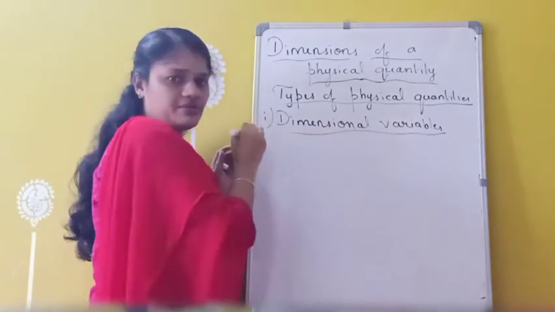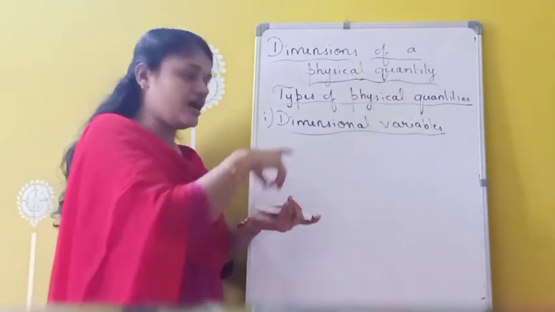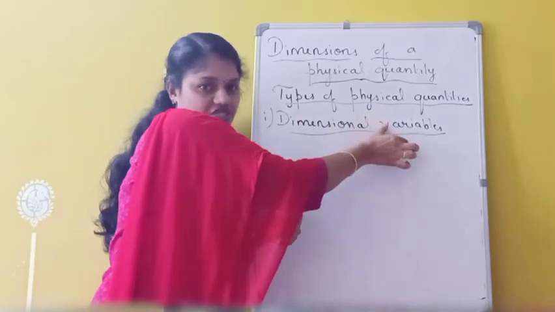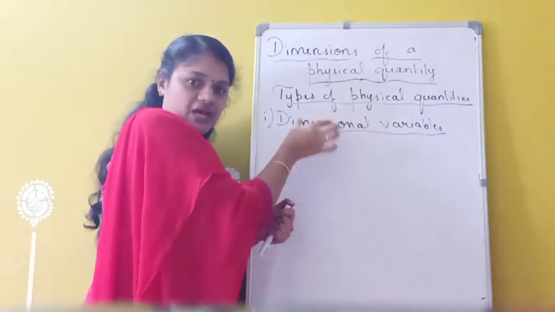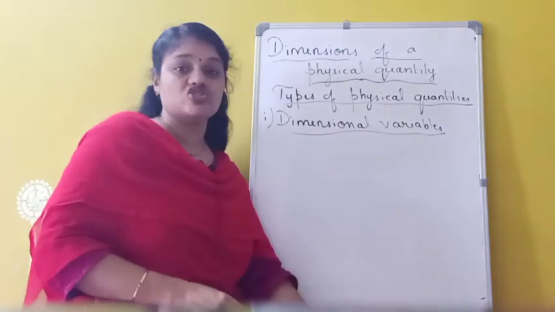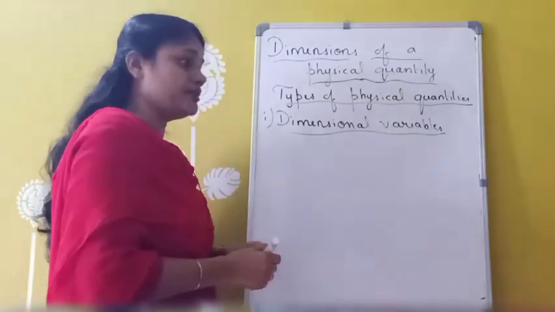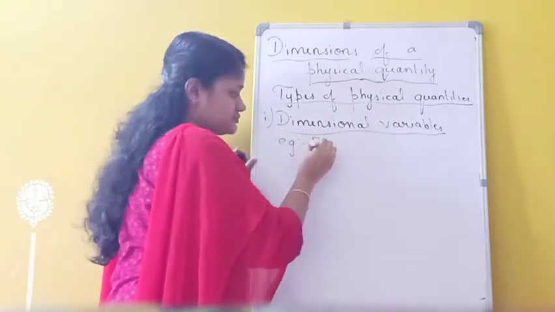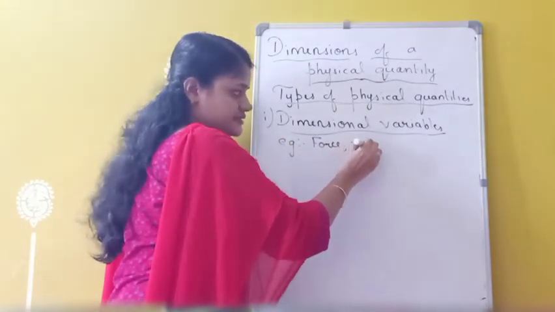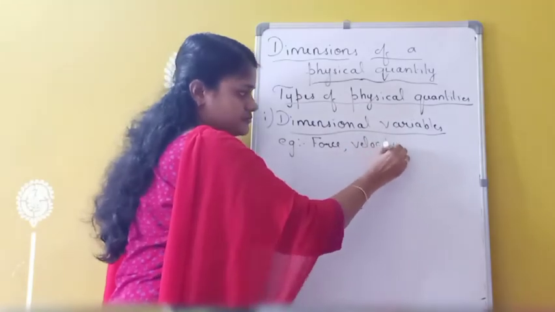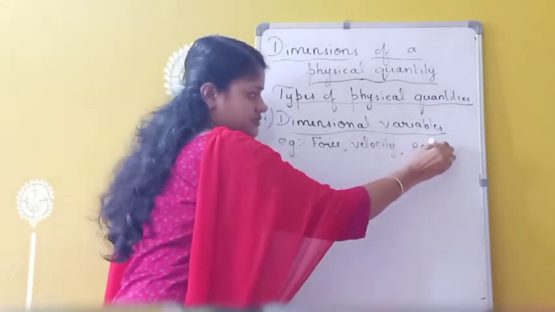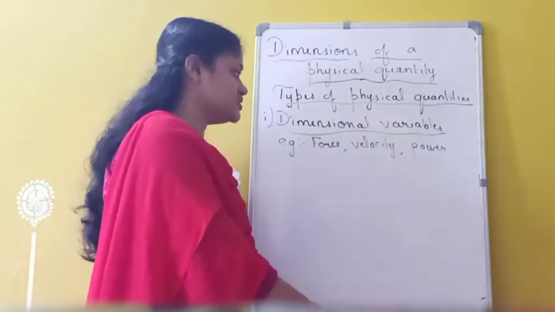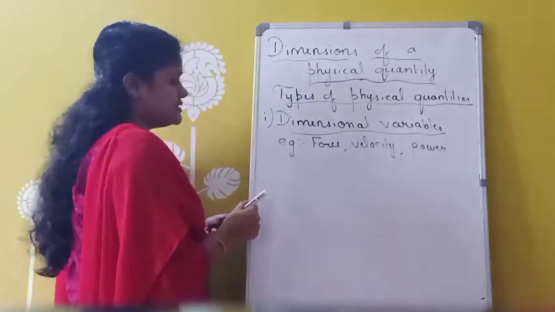So dimensional variables are physical quantities that have dimensions but do not have any constant value. Variable means it does not have any constant value. So these physical quantities which are having dimension but do not have any constant value are called as which one? Dimensional variables. For example, force, velocity, power, like that. They have dimensions but do not have any constant value. That is called as which one? Dimensional variables.